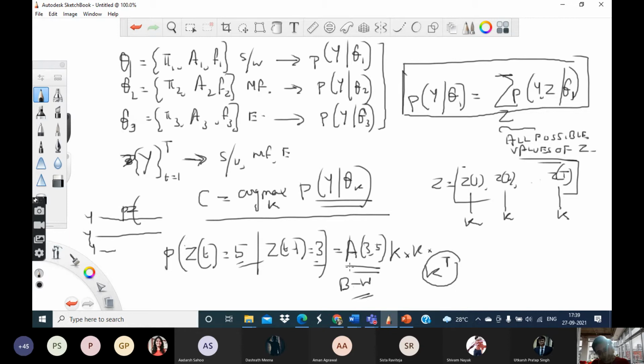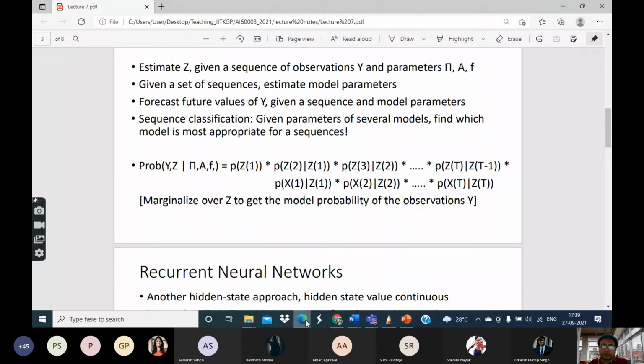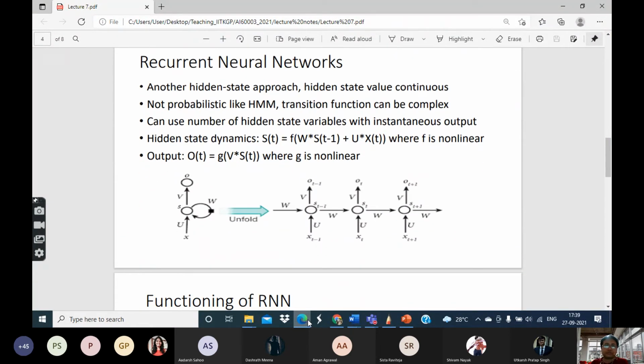Similarly, you can estimate pi and f also. Now f, what type of distribution it is, whether it's a normal distribution or a categorical distribution, that's up to you. But what the parameters of that distribution are will have to follow from the Baum-Welch algorithm.